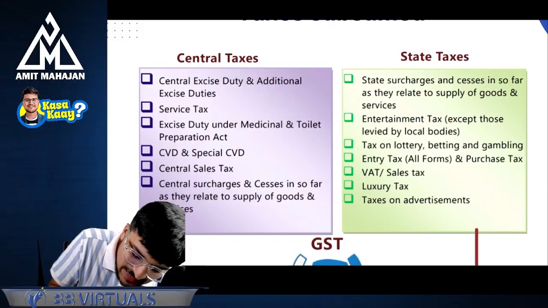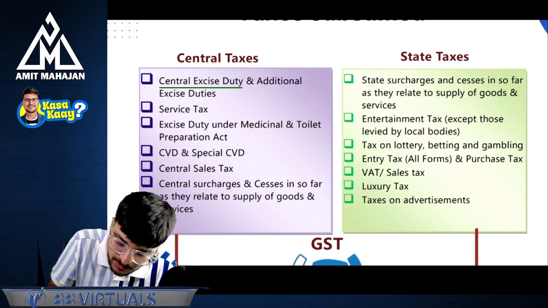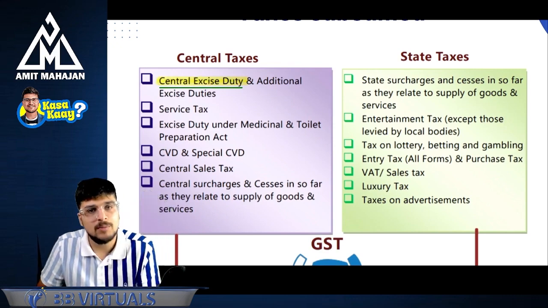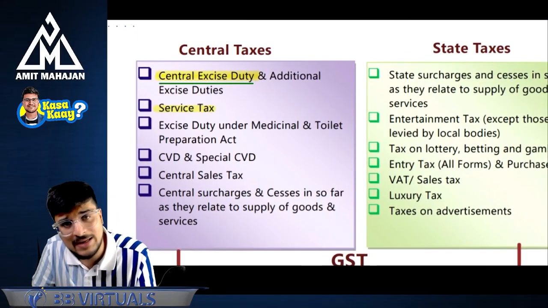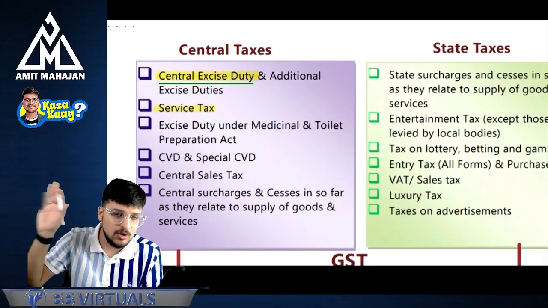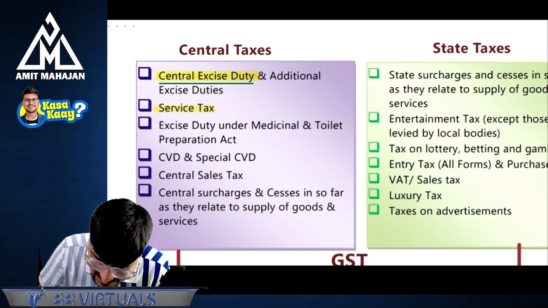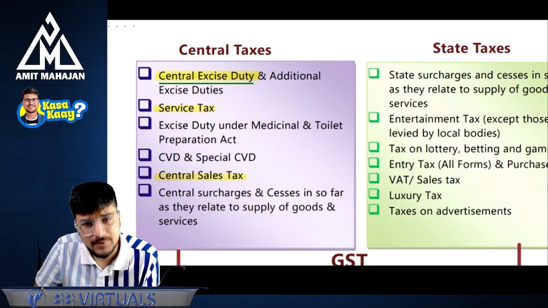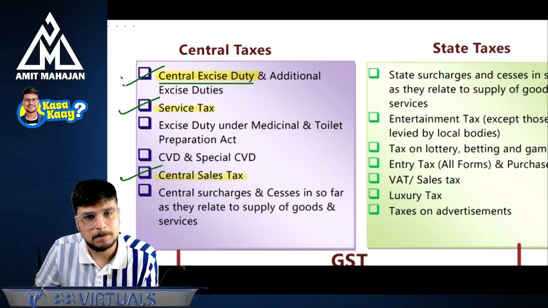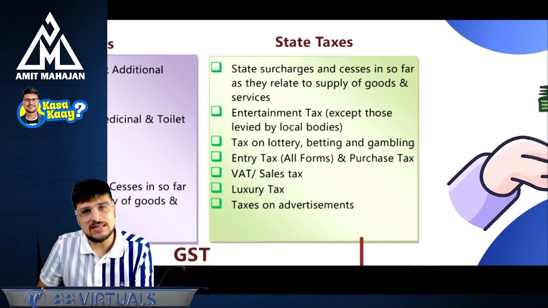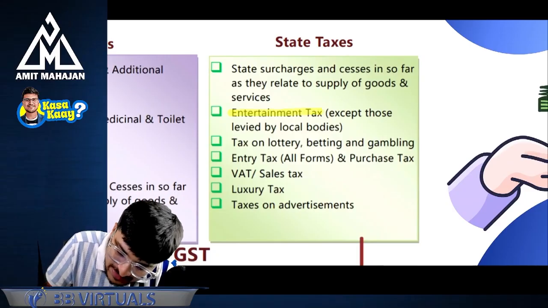In central taxes, central excise duty has been completely subsumed. Okay, no problem. Service tax has been subsumed. Excise duty under the Medicinal and Toilet Preparation Act has been subsumed. CVD and special CVD, don't do this. Countervailing duty and special countervailing duty, just forget about it. Central sales tax. This is there, correct? So you can remember at least these 3 points from the central taxes. Perfect. Let's come to state taxes. Which are the state taxes which are subsumed? Number one, you can say that entertainment tax has been subsumed.